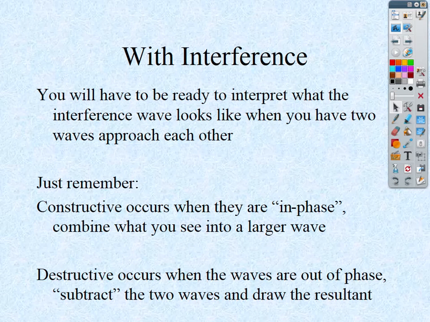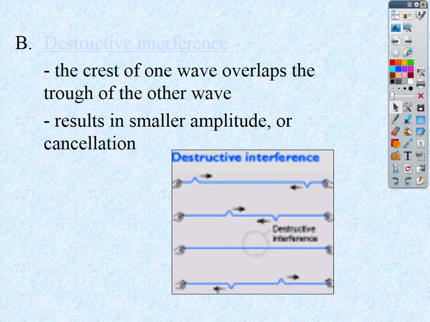Destructive, I keep on skipping things. Destructive interference is the opposite. Sorry, it's pretty light there. This is a link if you actually go to the actual PowerPoint for this, so you can just see an example of destructive interference. This is where a crest meets a trough, and they're going to cancel each other out. They don't have to cancel. The amplitude just has to get smaller. They will cancel if they're identical. Okay, identical opposite amplitudes. You will see complete cancellation of that wave itself. But the key thing is the amplitude will get smaller.